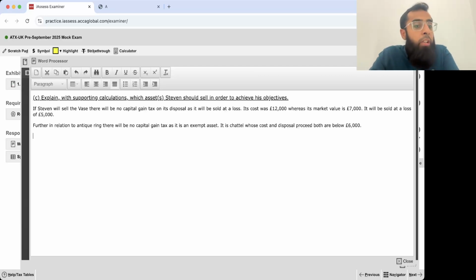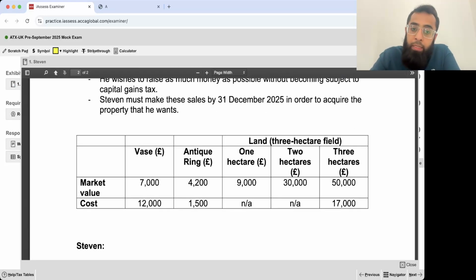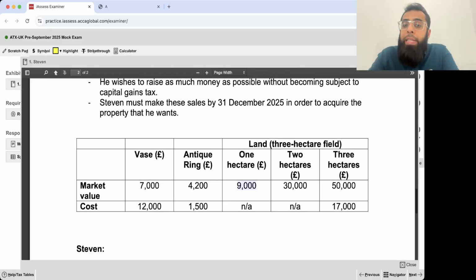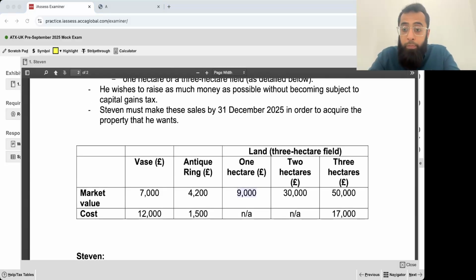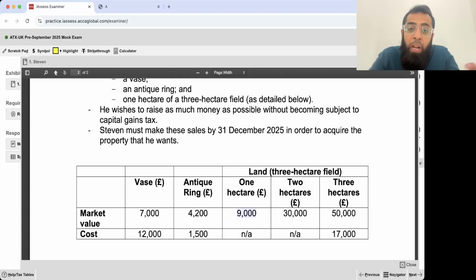Now let's look in relation to that 1 hectare of the land. Now if you look at 1 hectare of land, it is a situation of part disposal because you are selling it as part of that 3 hectare field. Now you need to think whether small part disposal relief will be available, through which the gain gets deferred.